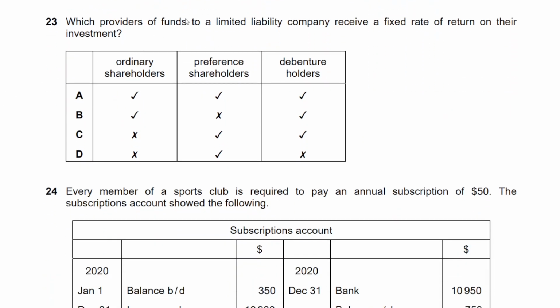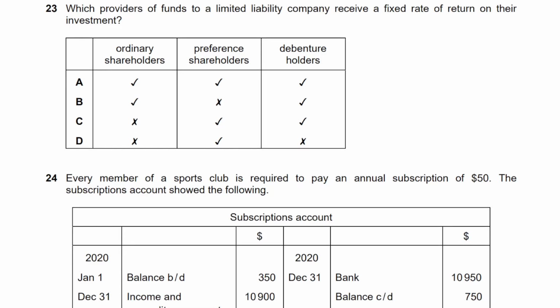Which provides funds to a limited liability company and receives a fixed rate of return on their investment? Okay, for this you need to know their properties, you need to know what ordinary share means, preference share means, and they all have their properties. And you should know that ordinary shareholders never receive a fixed rate of return. It's always decided by the directors every time. So no, they don't receive. Ordinary shareholders don't receive a fixed rate of return. Preference shareholders do.